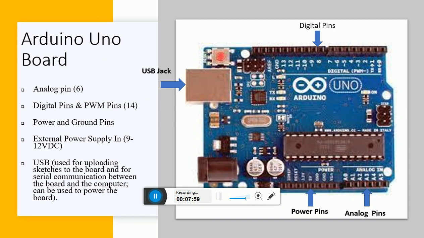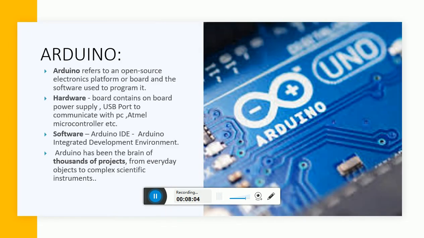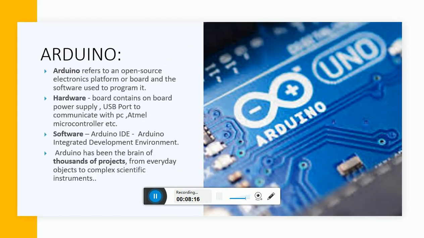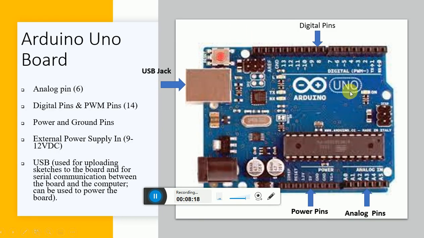Now what is there in this board? So now why are we considering this board? Because here we are going to implement this application with the help of a microcontroller, which is nothing but an Arduino board we are going to use, in which the microcontroller is Atmega 328. Now in this board there are many things, but I am concentrating on the important things we are going to use.